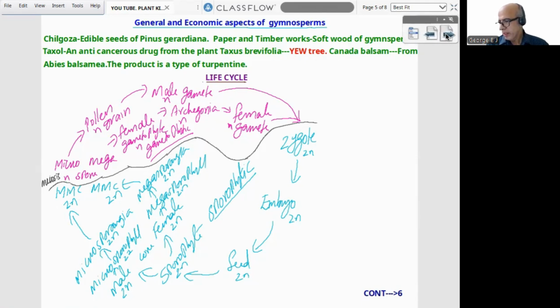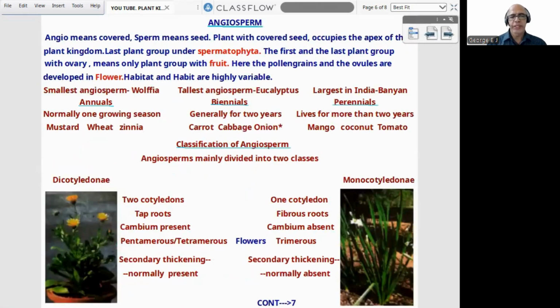Then next is the last plant group for us, Angiosperm. Angio means covered. Sporangium, spores in a sac. Sperm means seed. So plants with the covered seeds. And this plant group, Angiosperm, occupies the apex of the plant kingdom. Apex of the plant kingdom. Last plant group under Spermatophyta.